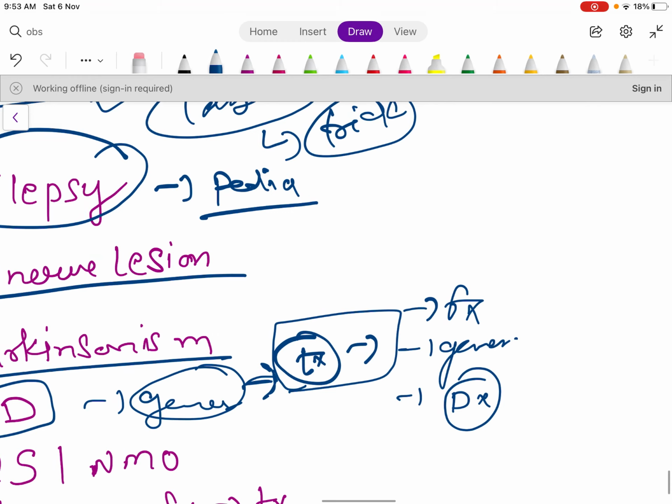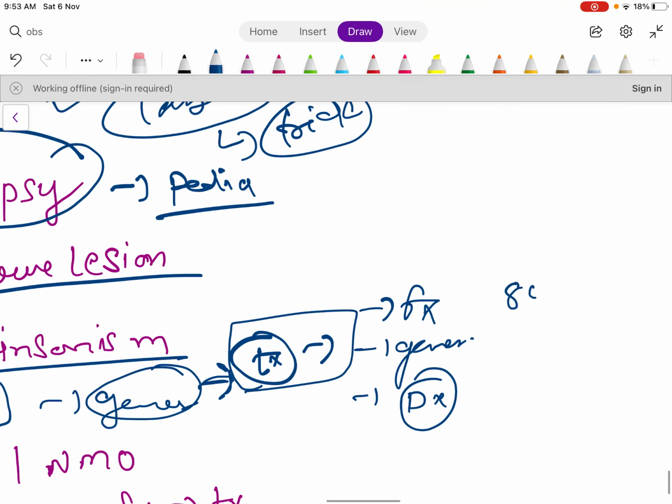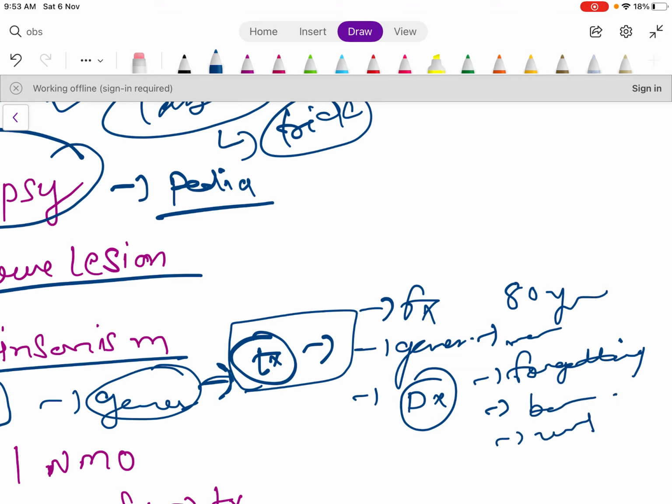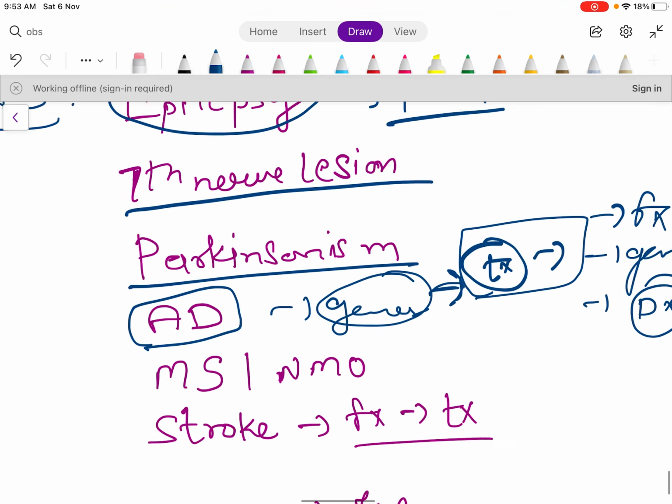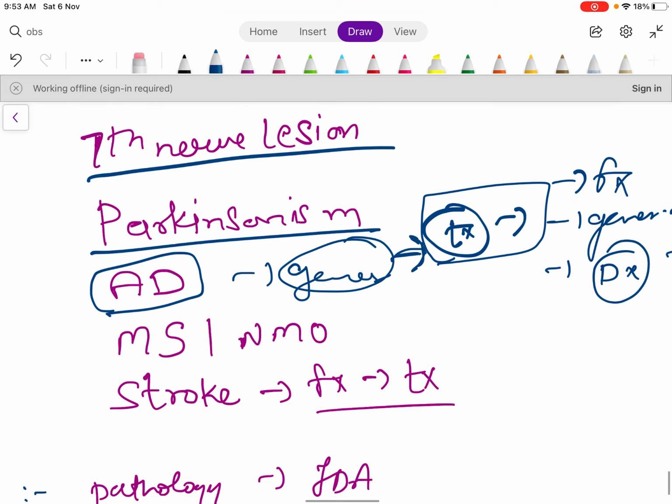For example, they will give that there is an 80-year-old man, okay, forgetting stuff, becoming lazy, untidy. In this way, they will give you the scenarios. He's not able to recognize his children, his relatives, and they will ask you the diagnosis, okay. In this way, they will make the clinical scenarios. You can solve the questions on this, then you will get more idea.